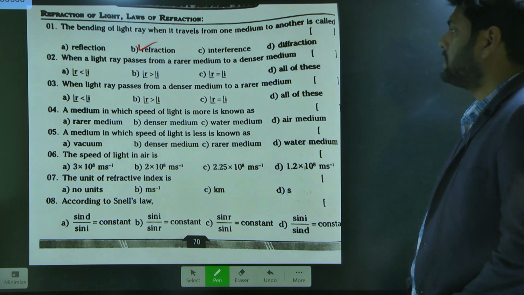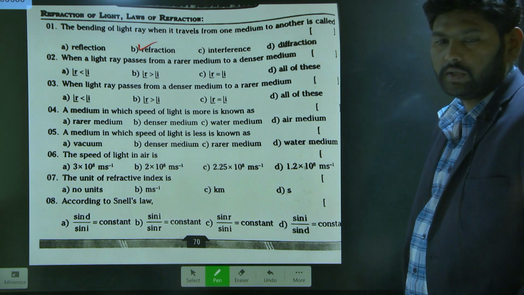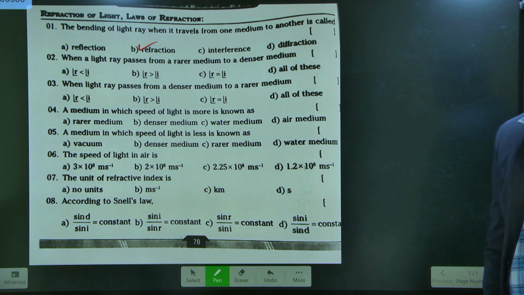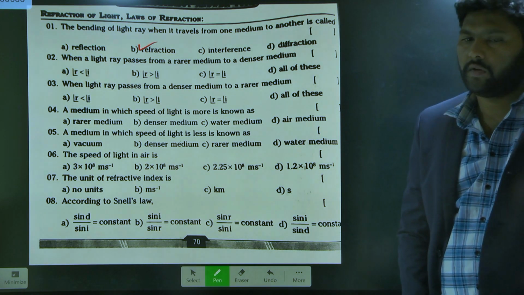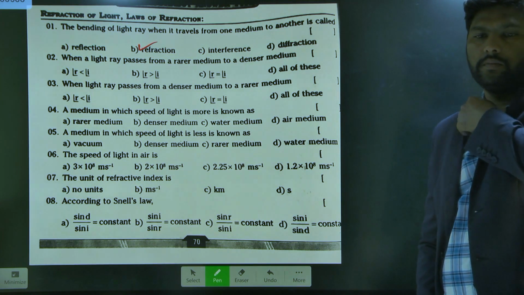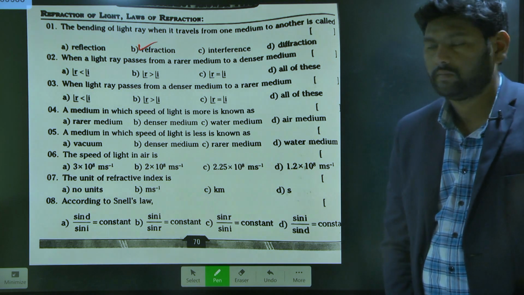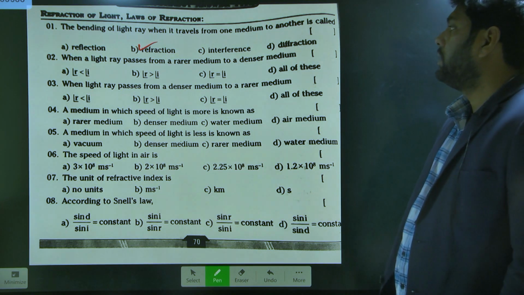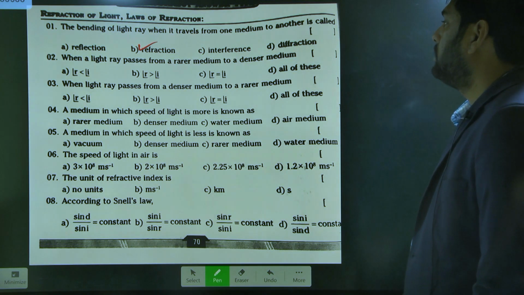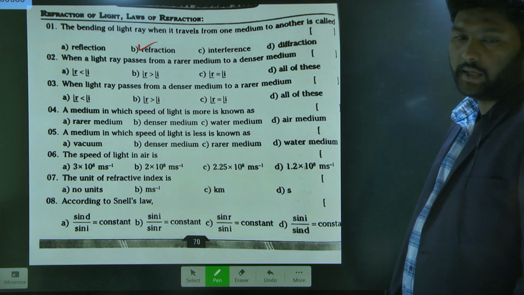Which of the following is correct? B: when a light ray passes from a rarer medium to a denser medium, r is greater than i.